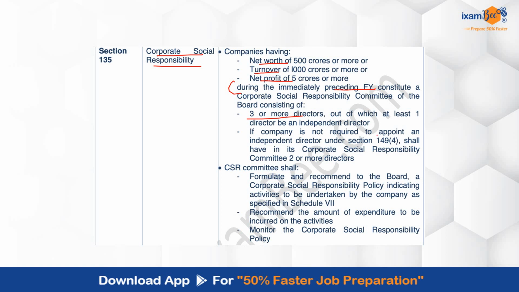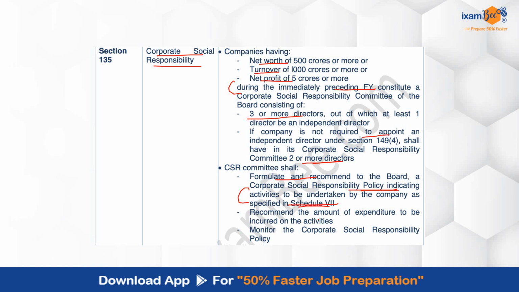Now, if the company is not required to appoint an independent director, in that case the corporate social responsibility committee will have 2 or more directors. This committee will formulate and recommend to the board a corporate social responsibility policy, which will indicate all the activities to be undertaken by the company. And as I already mentioned, there are certain activities which can be taken up by companies as their CSR activity, which can be as per Schedule 7.